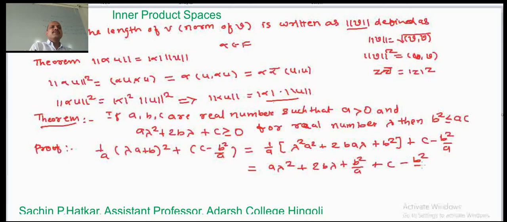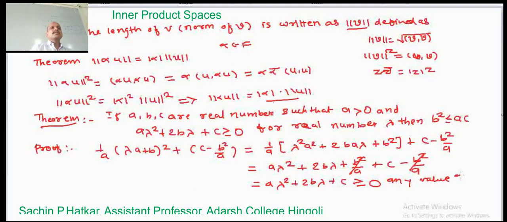Now b square divided by a plus and b square divided by a minus get cancelled, and we get this term a lambda square plus 2b lambda plus c, and this is given to be greater than 0 and it is independent of lambda. It is valid for any value of lambda.